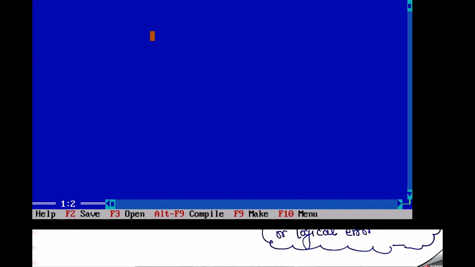So first, according to the syntax, let's start with the comment. Okay, so slash slash comment: going to start writing my first program.